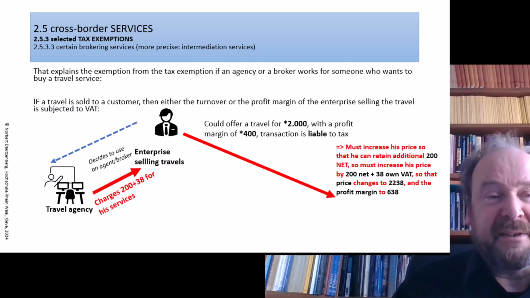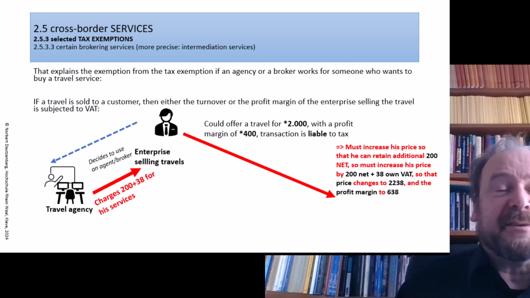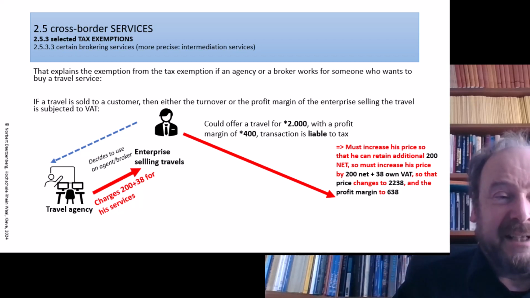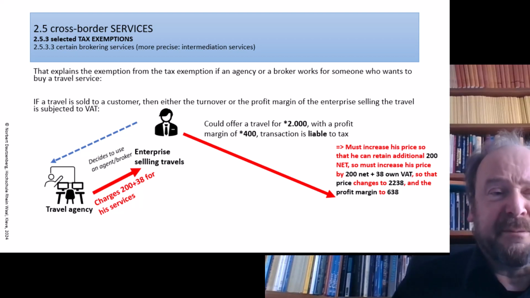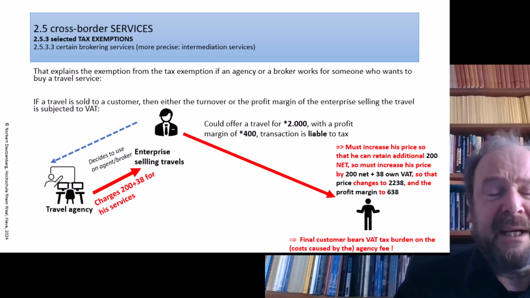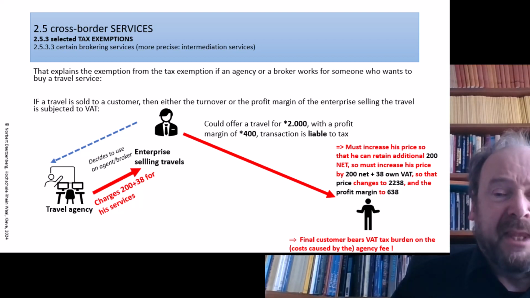Profit margin here is to be understood as the difference between the revenue of the enterprise and the cost of the travel services which are directly bought and passed on to the customer. That is something peculiar to a special regime for travel sellers. However, the final customer would have to bear VAT tax burden on the price, so including the cost of the agency.